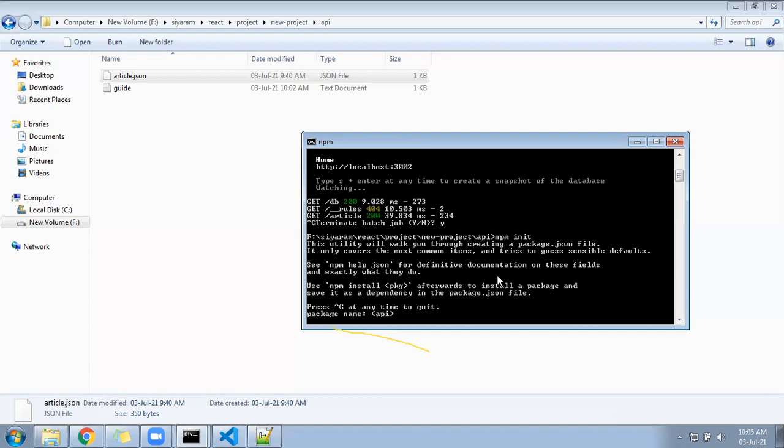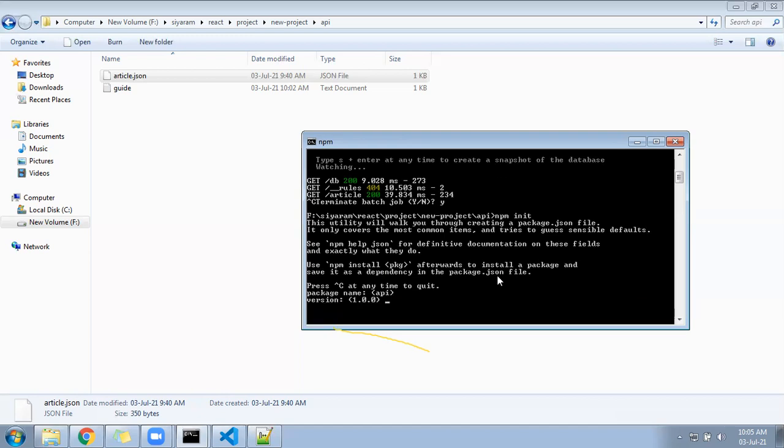npm init is asking the package name. It is API by default, enter. Version number 0.1, enter. Description, project API you can give, enter. Entry point, let it be index.js, no problem.